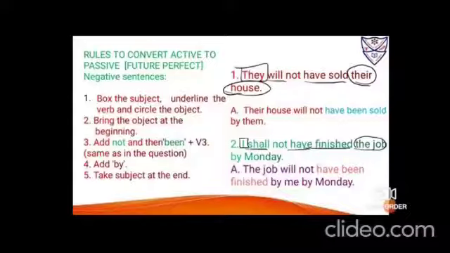Now you have to bring the object ahead, the job, because it is third person pronoun, so I'll be using will. So it is "the job will." Immediately beside it put not, then have been, then finished, the verb in its same form, by me. This is the doer of the action; when "I" comes behind "by" it changes to "me". "By Monday" shows time and "by me" shows the doer of the action. So it sounds, the job will not have been finished by me by Monday.